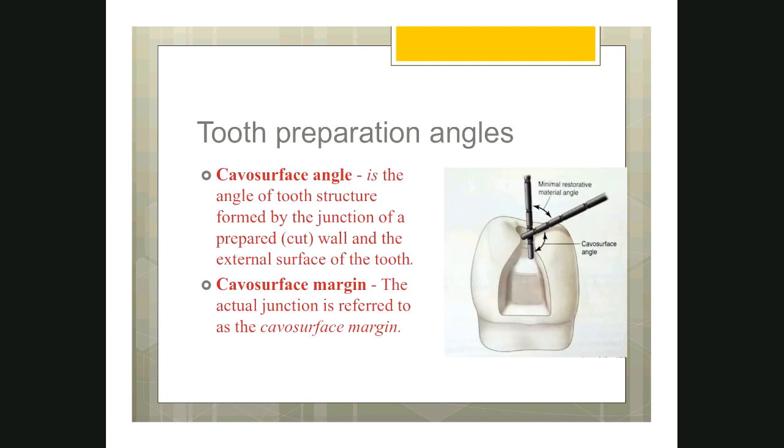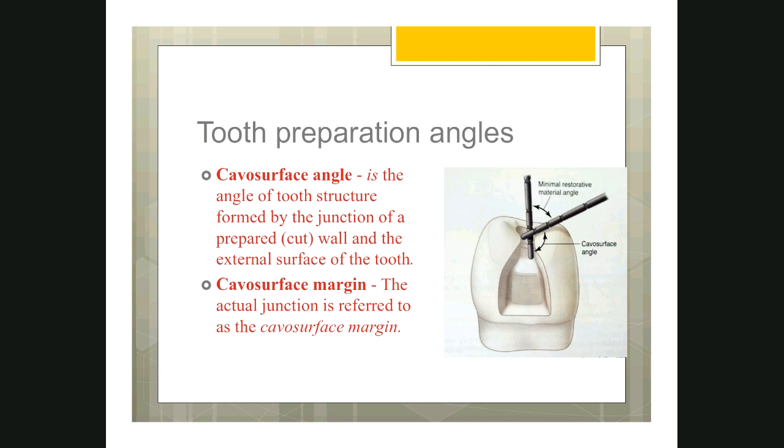All right, now coming to one more terminology, very important terminology. Me and Dr. Shilpa will be talking about this in the lab frequently. So you should understand this point very clearly. There is something called cavosurface angle and cavosurface margin.